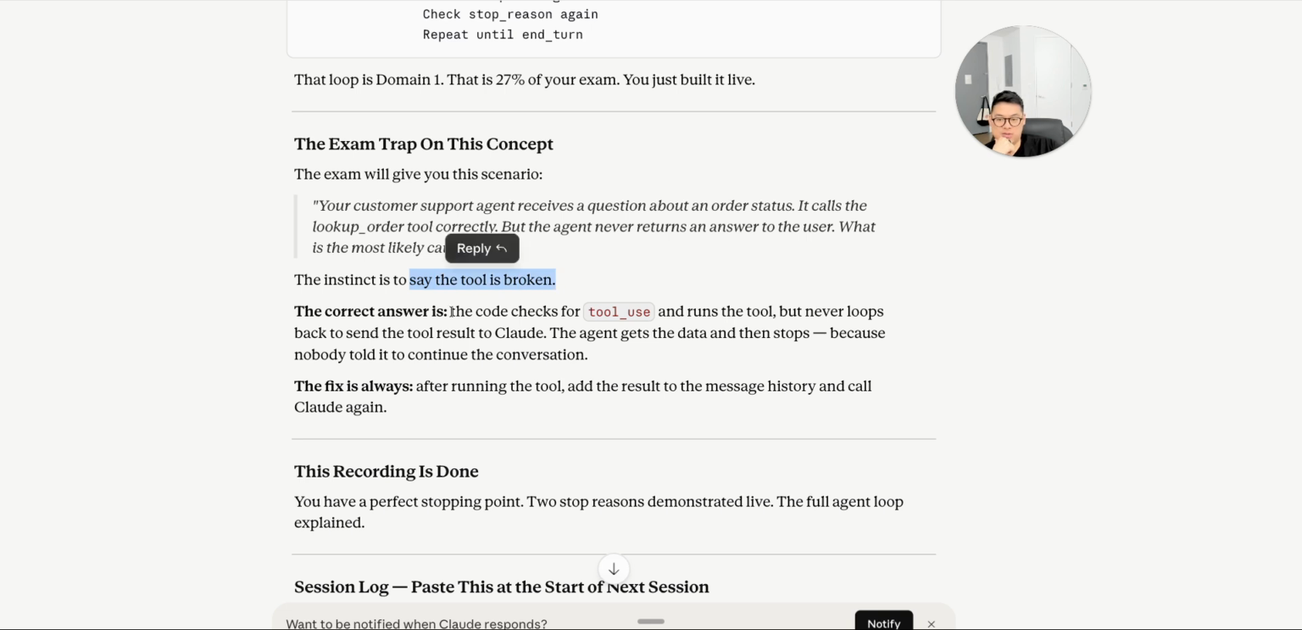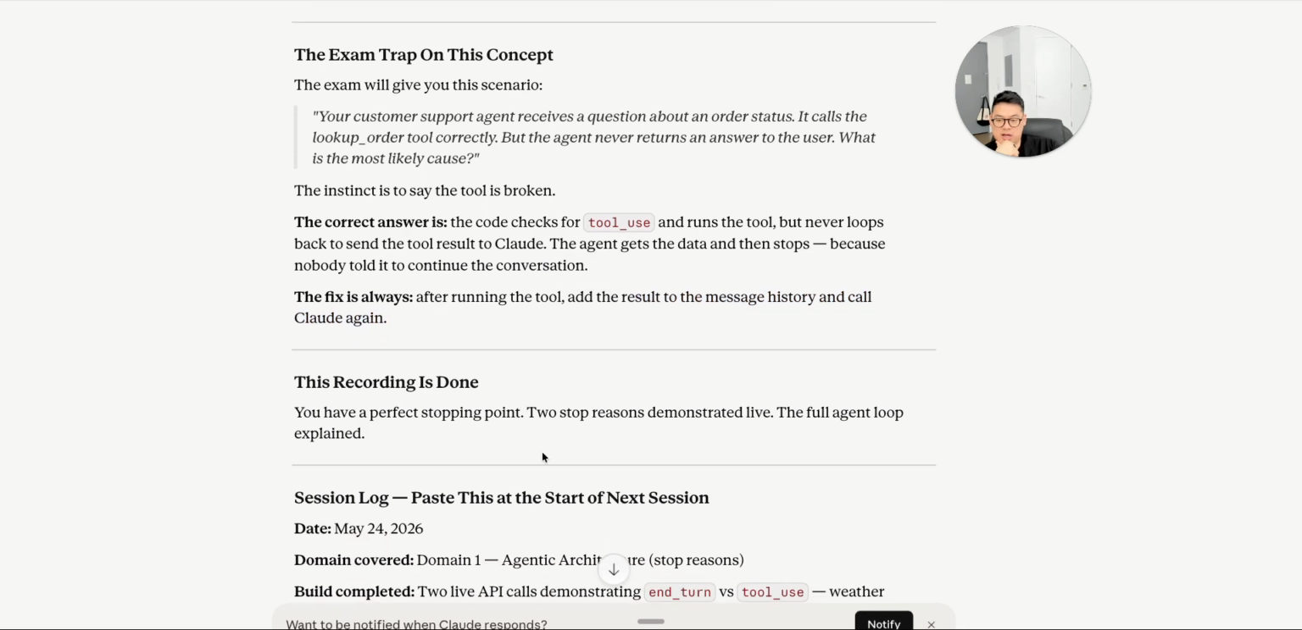The correct answer is the code checks for tool use and runs a tool, but never loops back to send the tool result to Claude. The agent gets the data and then stops because nobody told it to continue the conversation. The fix is always: run the tool, add the result to the message history, and call Claude again.